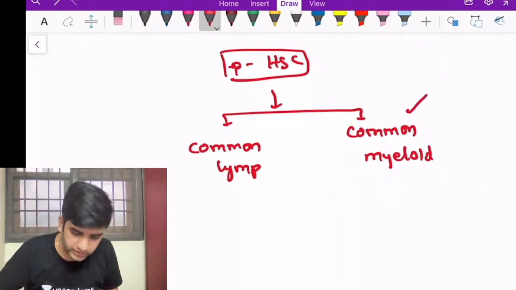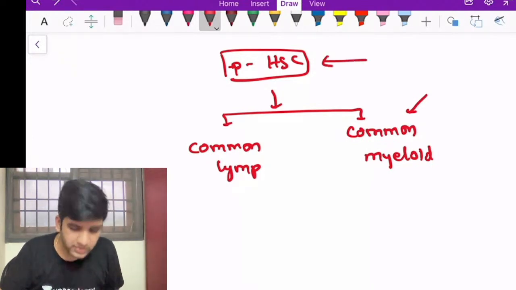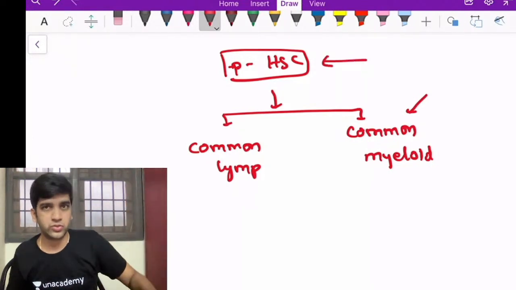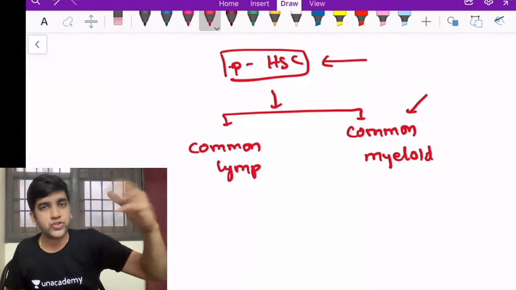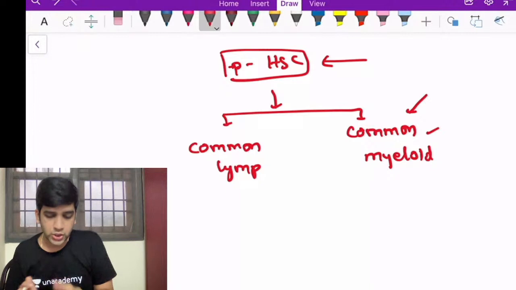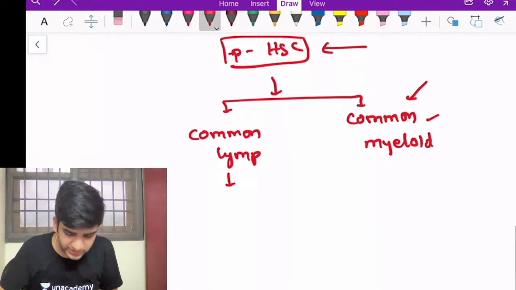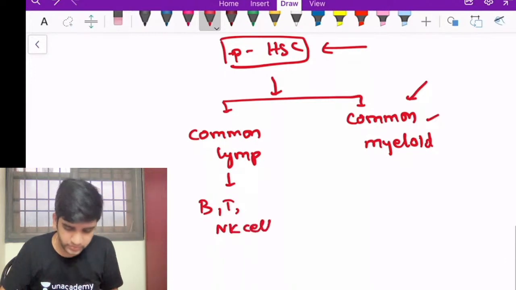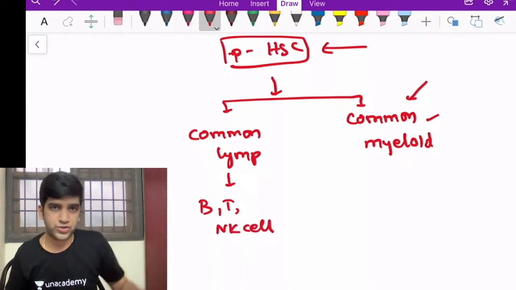So from this progenitor, I can have a leukemia. Can I have a leukemia from my pluripotent hematopoietic stem cell also? I'm having a mutation there. That also can give rise to leukemia. I can have a mutation here. This also can give rise to leukemia, right? So when I have lymphoid progenitors, these give rise to B cells, T cells, NK cells. This is the only thing my early lymphoid progenitor gives.